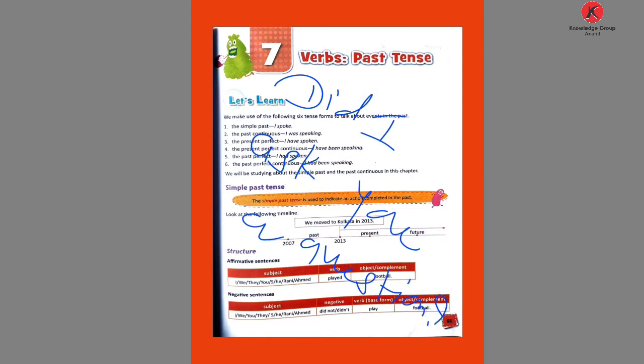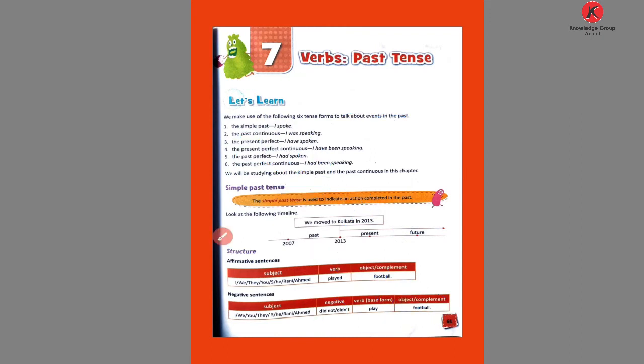When you use an interrogative or negative sentence, what do we use? We use the main verb. Did I ask you a question? If I ask in a negative sentence, I didn't or I did not, then what? Ask, the main verb is used. But in an affirmative sentence you write the past form of the verb.